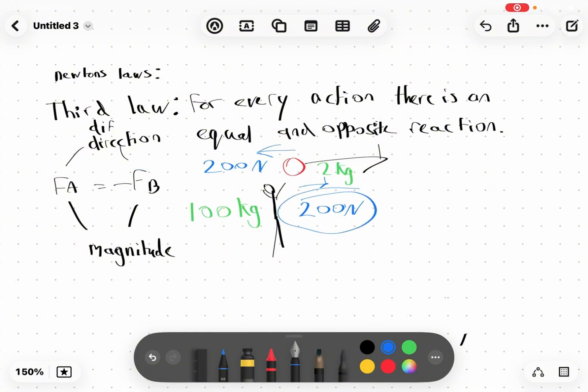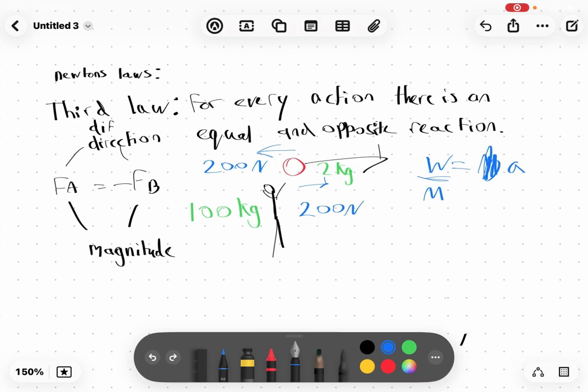So this is technically not only the force, it's also the weight, because weight is a force. So we could get the acceleration of the ball and the person. So remember, W equals mass times acceleration. We need acceleration right now because we have the weight and we have the mass. So we just want to find acceleration. To get the acceleration, we have to divide everything by the mass. So W divided by m is equal to acceleration.